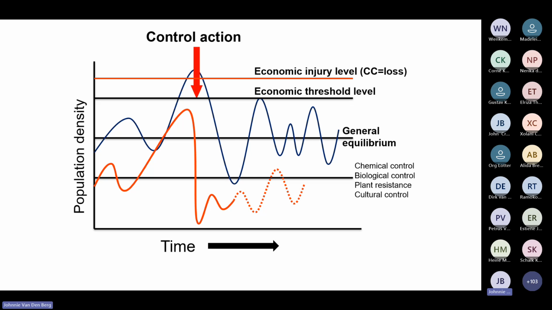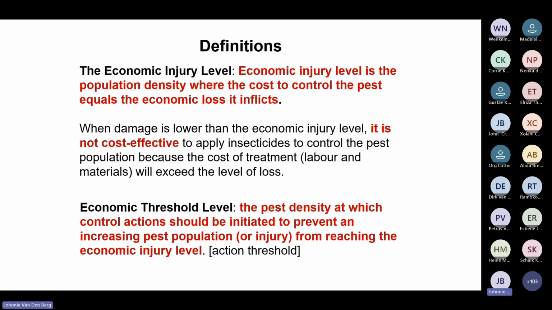So we can manage pests at a low level through the 4 pillars of integrated pest management. And that is the basis of everything. I've got a lot of text here, but this is the last one. The economic injury level is the level or population density where the cost of control of the pest equals the economic loss. So it's not cost effective to control when the population reaches the injury level.